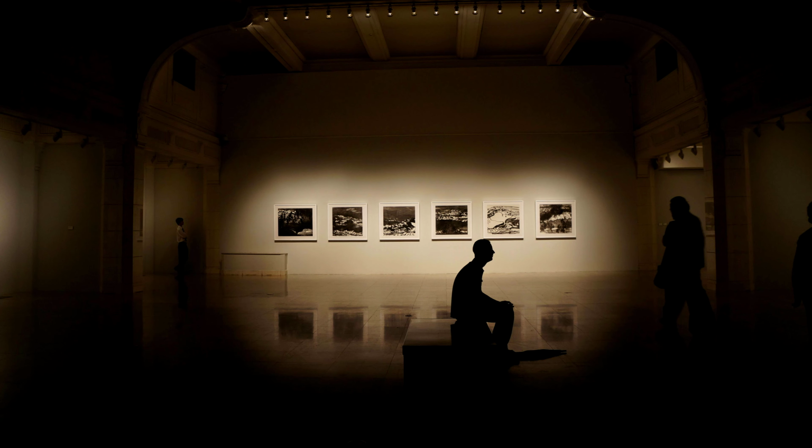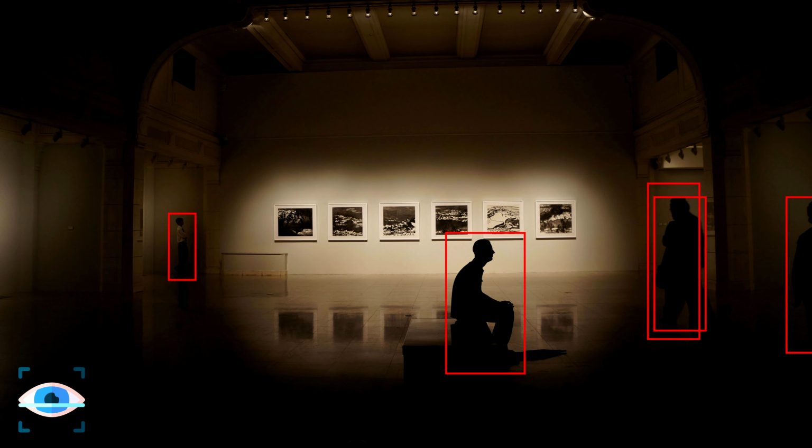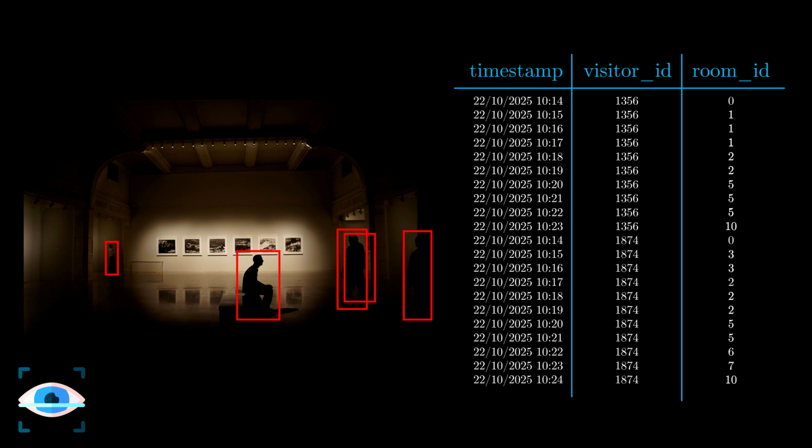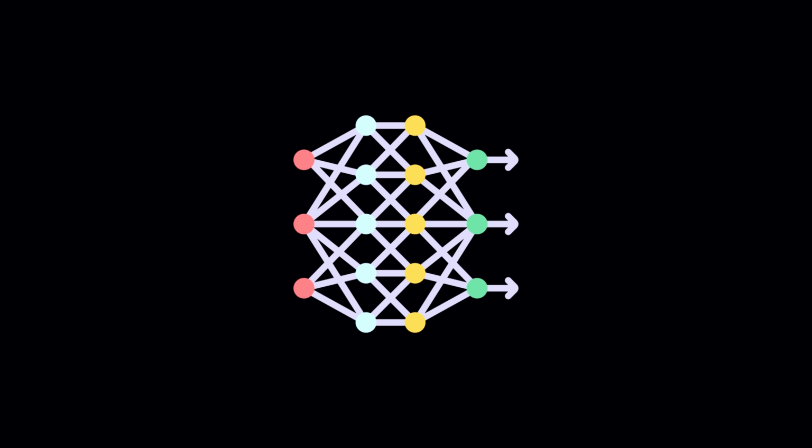As a museum owner, you run a computer vision program to track visitors and analyze their circulation behavior inside the building. At each minute, it types the timestamp, the visitor ID, and the current room, so you end up with this dataset. The next step for you is to find visitors' patterns, to be able to simulate new visitors and run what-if scenarios. The mistake here would be to already start thinking about training a complex deep learning sequence model